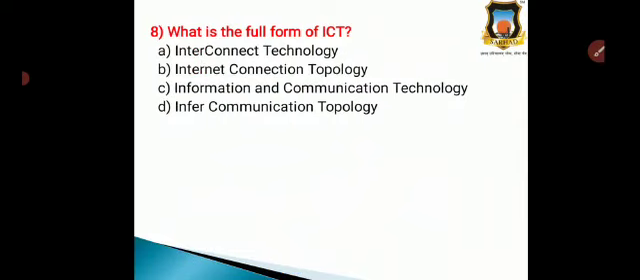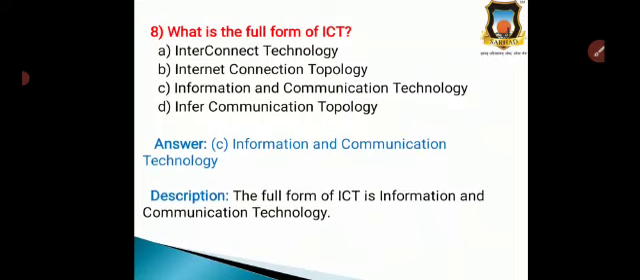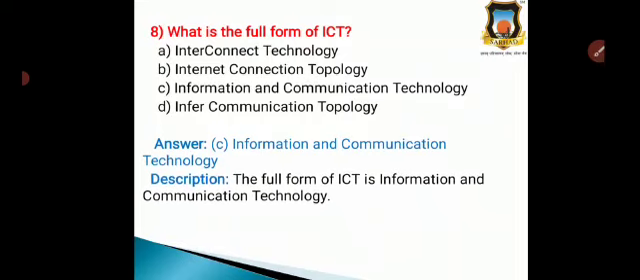Question number 8. What is the full form of ICT? Option A, interconnect technology. Option B, internet connection topology. Option C, information and communication technology, and option D, infer communication topology. So, what is the correct answer? The correct answer is option C. So the full form of ICT is information and communication technology.